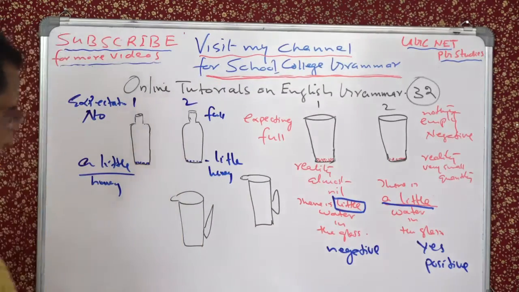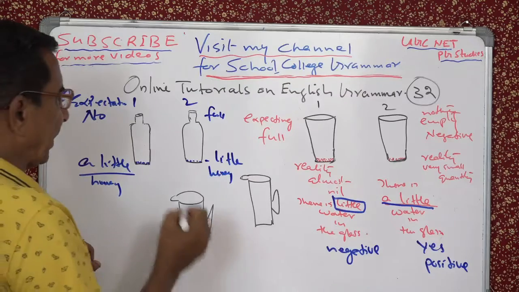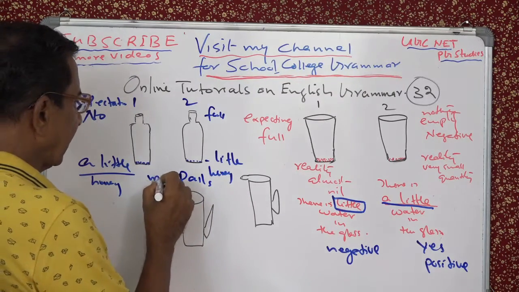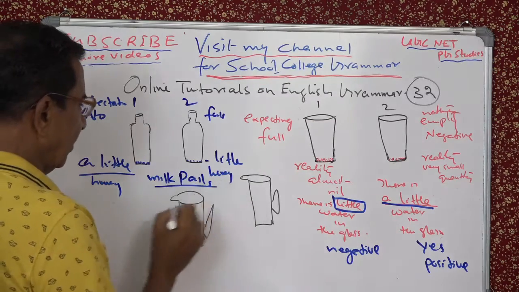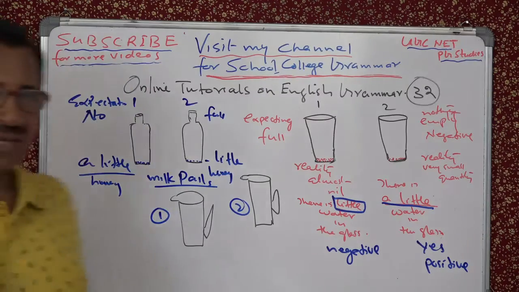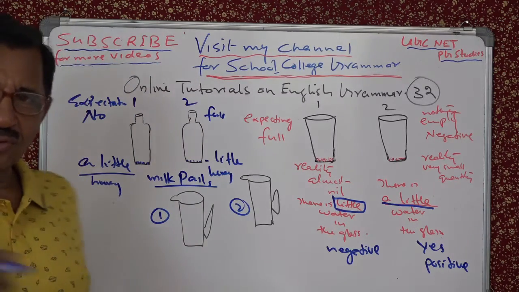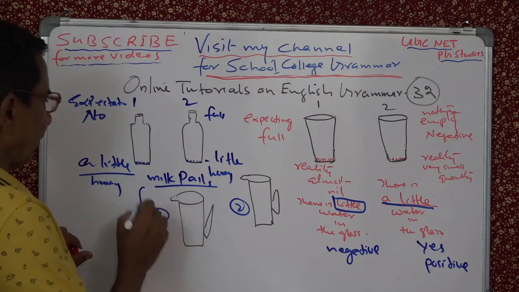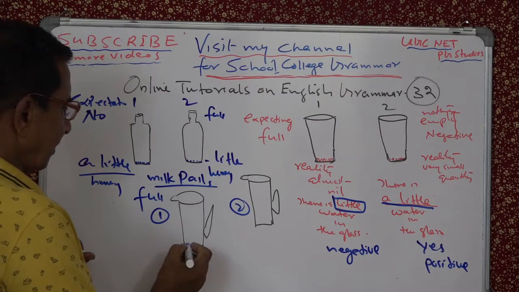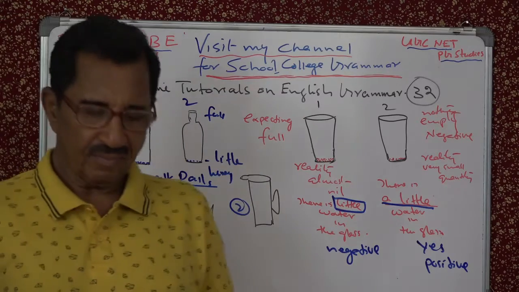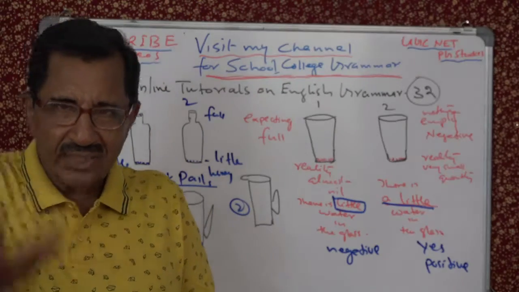Now think of this milk. Milk pails. These are called pails. Milk pails. 1, 2. Now you should say, what will you use here? Here in the first one, my expectation is full. But here what happens is, there is only a small quantity. So what will you say? How will you describe that?